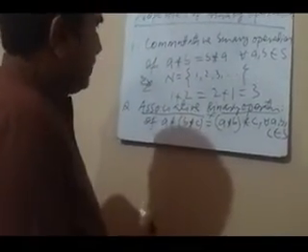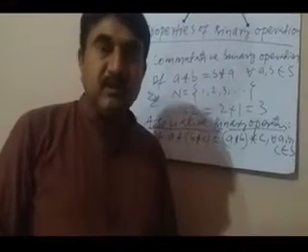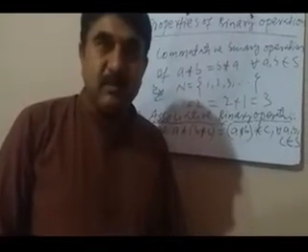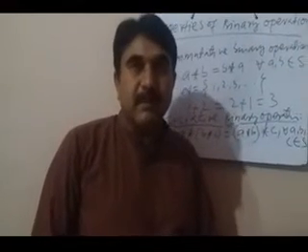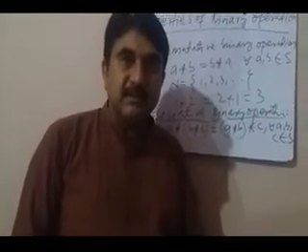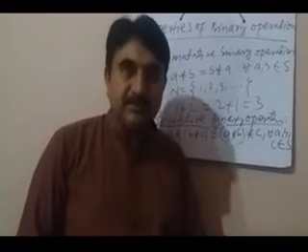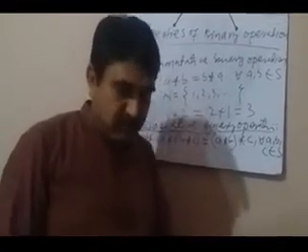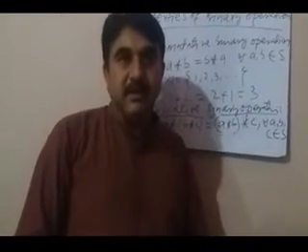So these are the two properties which we have discussed. I repeat it again: a commutative binary operation is the binary operation in which the commutative property is verified, and an associative binary operation is the binary operation in which the associative property is satisfied. Now we move towards other properties of the binary operations.